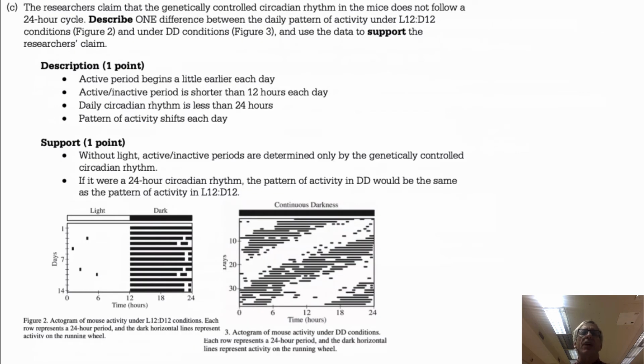Part C, describing one difference between daily patterns under the L12, D12, and the DD conditions. You can get a point for a description that you see there, and the support is a little trickier, but without the light, the active or inactive periods are determined only by the genetically controlled circadian rhythm. The 24-hour circadian rhythm pattern of activity in total darkness would be the same as a pattern in L12, D12.